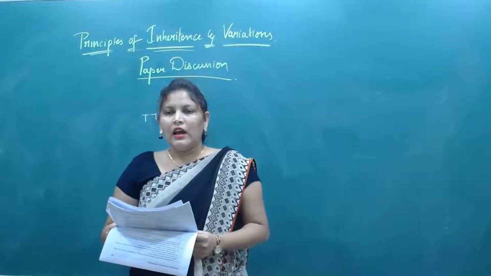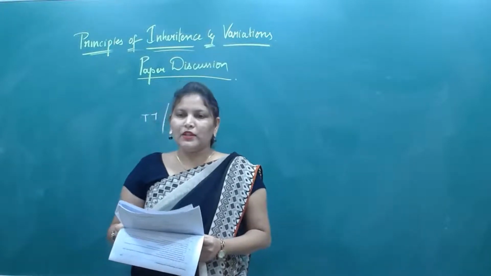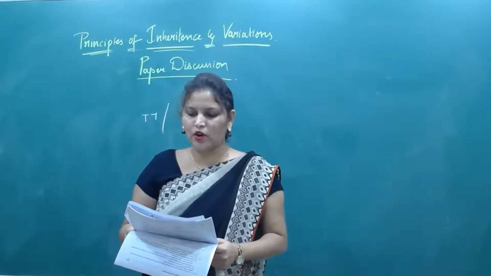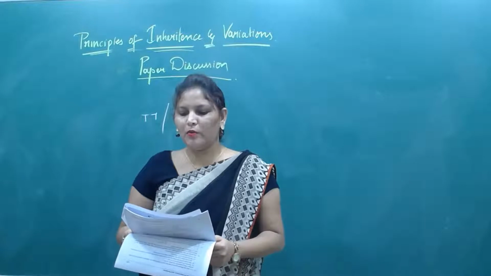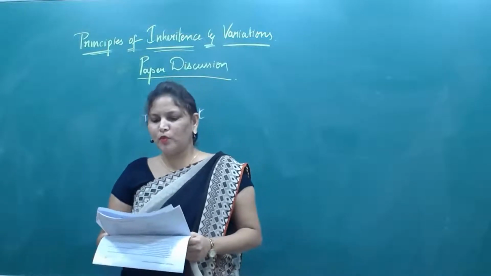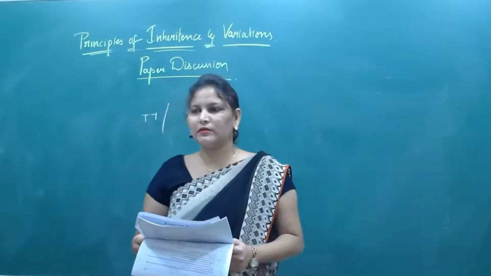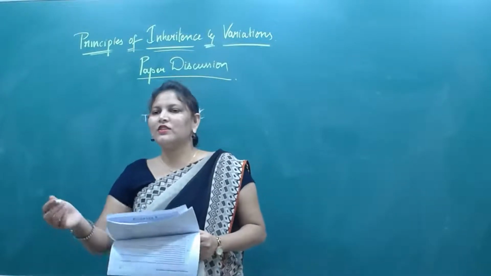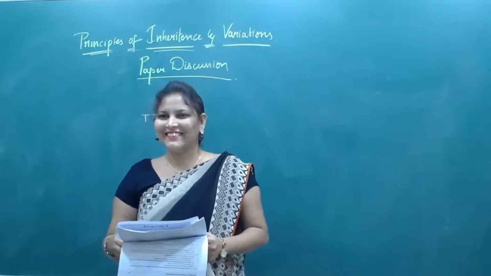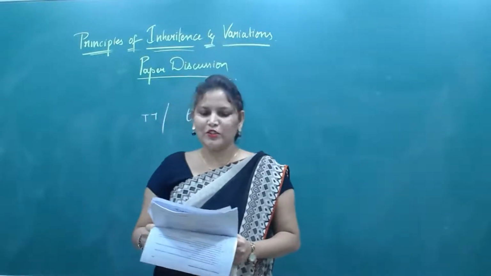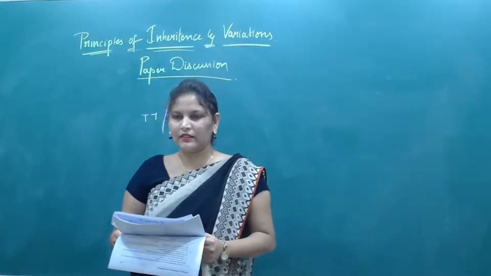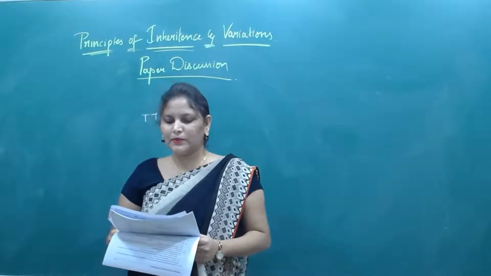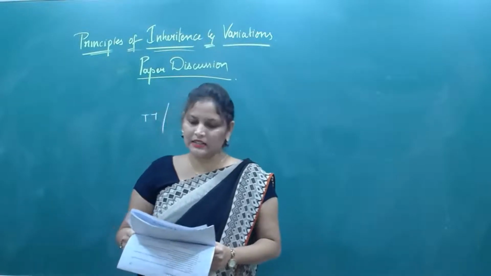Next, an allele is said to be dominant if: it is expressed only in heterozygous combination, it is expressed only in homozygous combination, or it is expressed in both heterozygous and homozygous. Third option. Close the answers. So third option is correct. The last option, it is expressed in second generation? No, it is expressed in both homozygous and heterozygous condition.